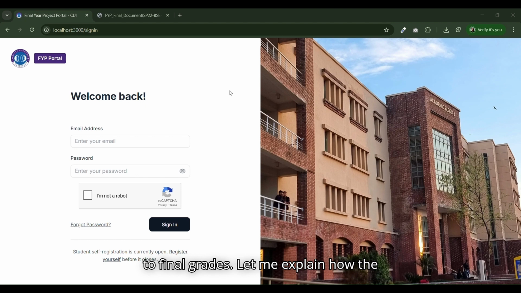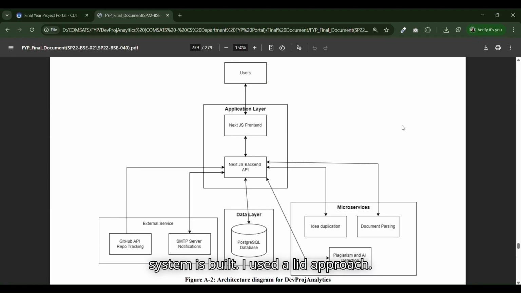Let me explain how the system is built. I used a layered approach. The frontend uses Next.js 15 with React 19. This makes page load fast. The API layer handles all the backend logic and checks who can access what. I use Prisma to work with the database, PostgreSQL to store all the data.